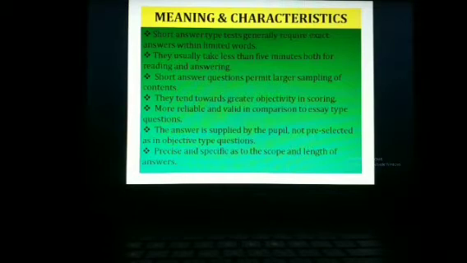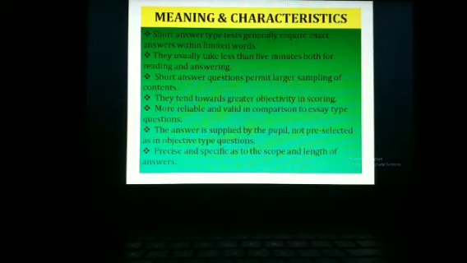Short answer questions permit larger sampling of contents. It is in comparison to the essay type test. In essay type test, long answer type test, the questions are less in number, hence they cover less content area. But short answer types are more in number, accordingly they cover more content areas.